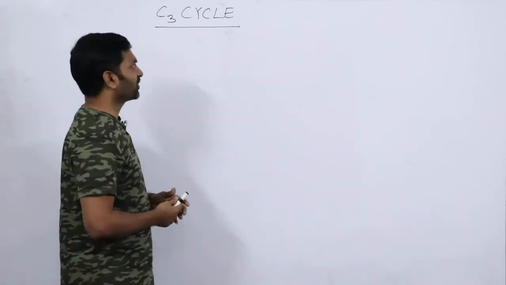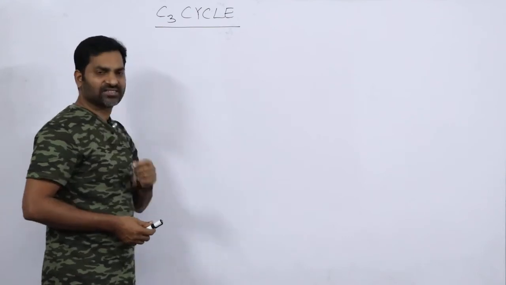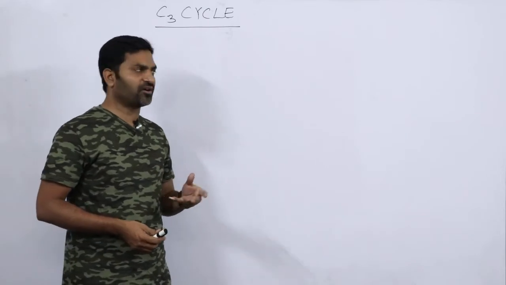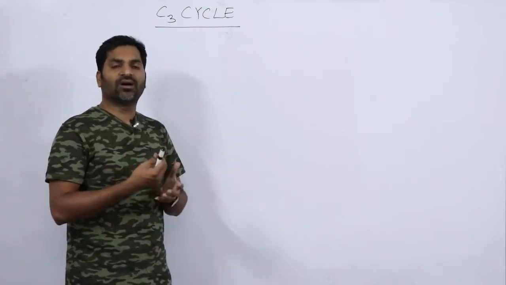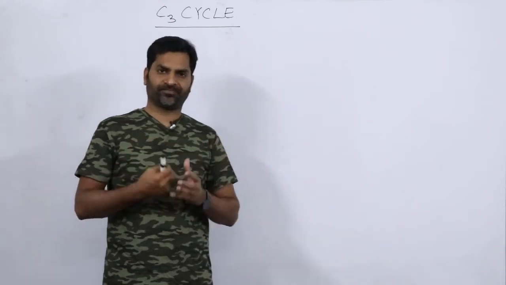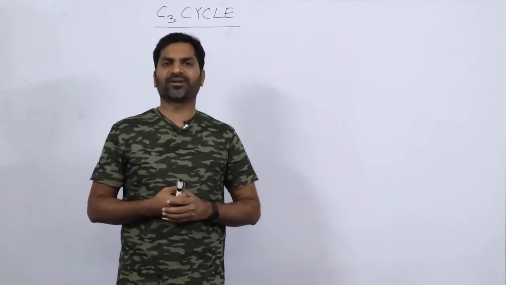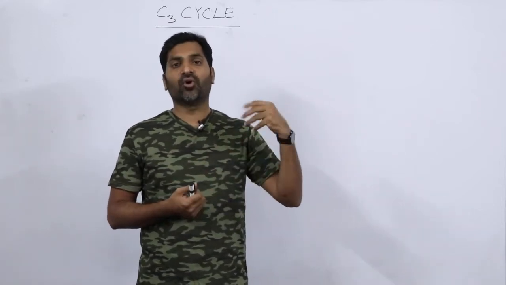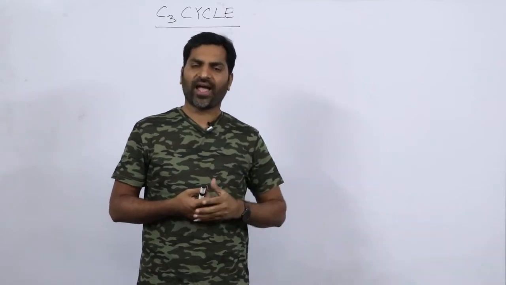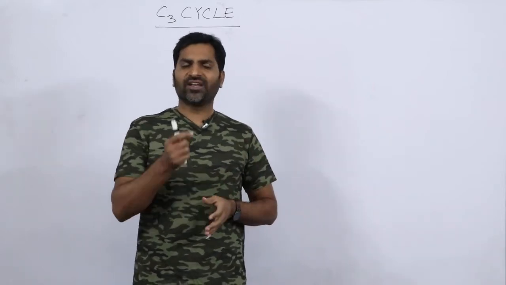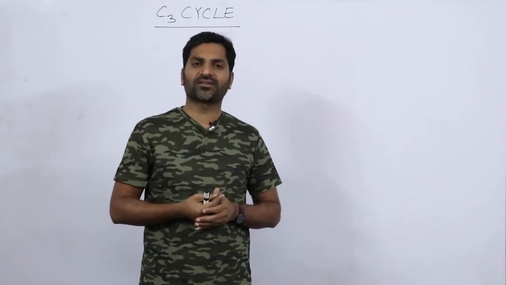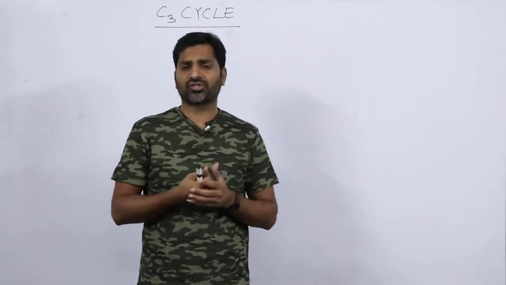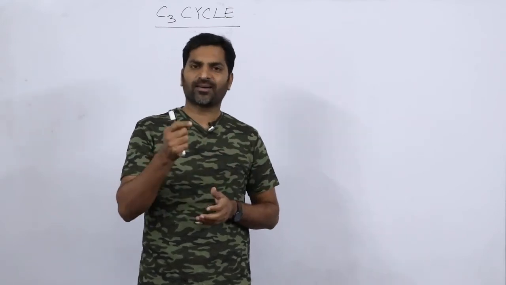So, in this session, we are going to see the C3 cycle, right? As we know from the introductory session on C3 plants and Rubisco, Rubisco is an enzyme made up of proteins, and it shows a dual role. Whenever the carbon dioxide level is more around the plant, it acts as RUBP carboxylase. Whenever the oxygen level is more, it acts as RUBP oxygenase. These two forms can be seen in the enzyme called Rubisco.